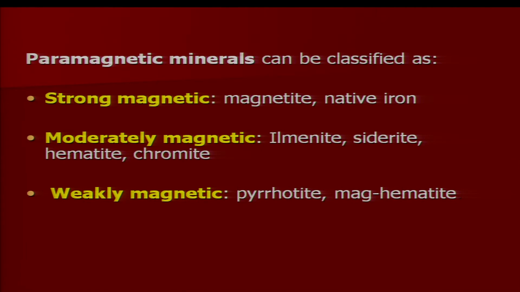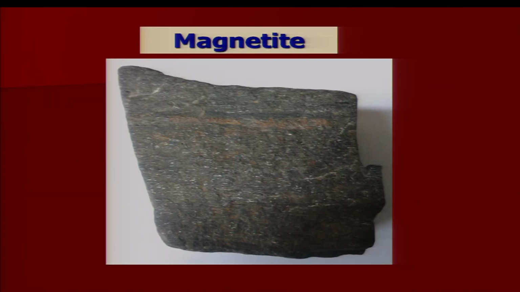When magnetite undergoes alteration, it loses a certain amount of attraction towards the magnetic field and forms hematite, which is also a weakly magnetic mineral. I am showing you a picture of magnetite.